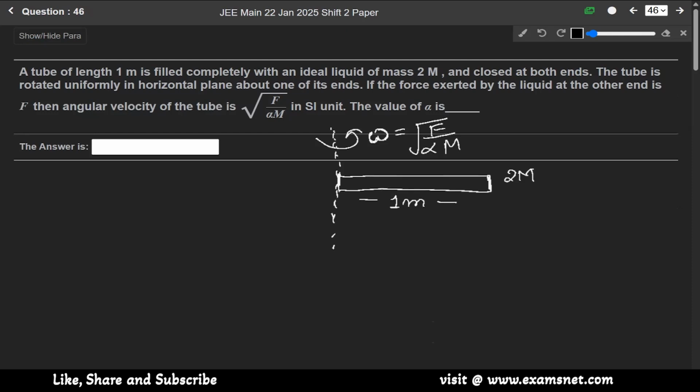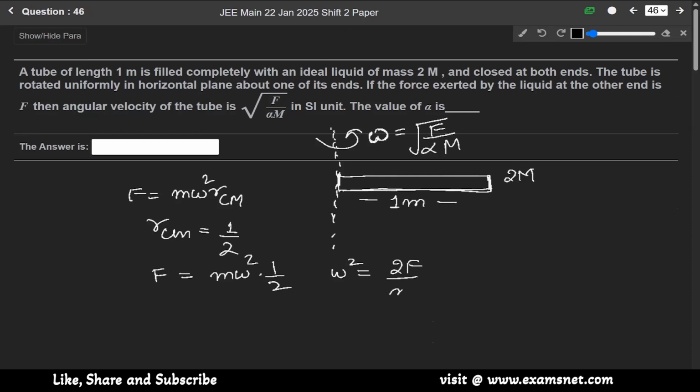We know the force formula is m omega square r center of mass, and since the tube is of 1 meter, r center of mass will be 1 by 2. So F equals m omega square into 1 by 2. So omega square equals 2F over m, meaning omega equals the square root of 2F over m.